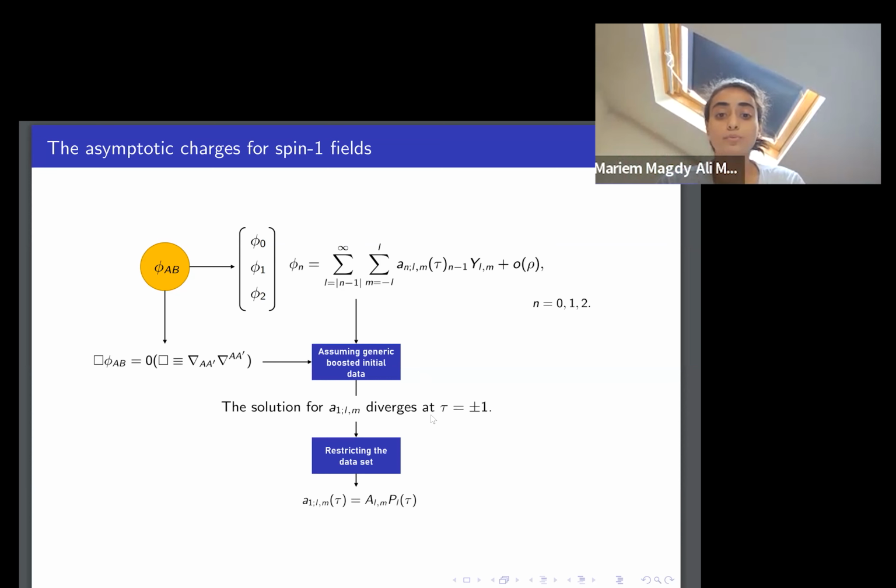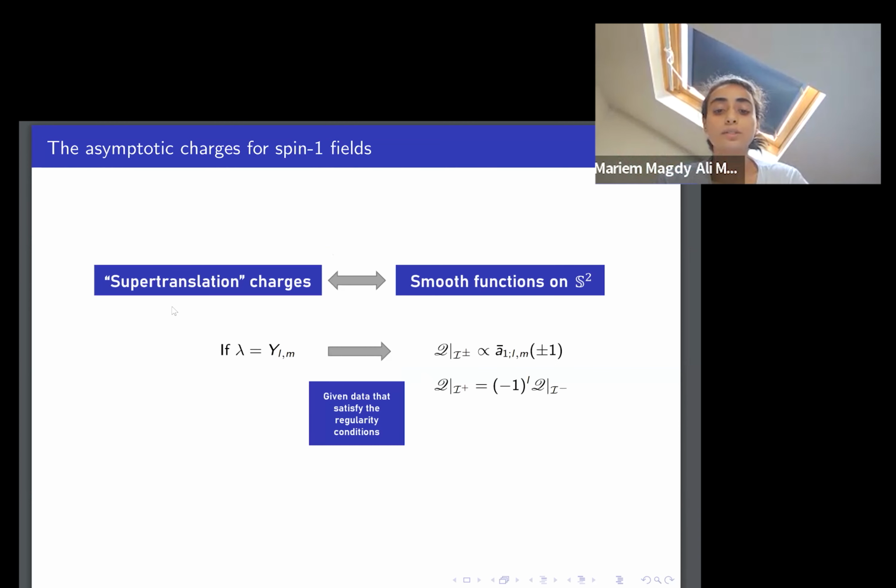If we restrict our data set by applying certain regularity conditions, we find that the solution for A1 is written in terms of Legendre polynomials with a constant that depends on L and M. In our work, we are only interested in supertranslation charges. These are associated with smooth functions on S2, and for simplification, we can write these in terms of spherical harmonics.